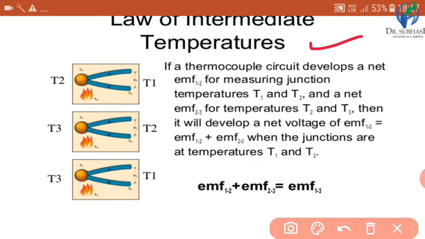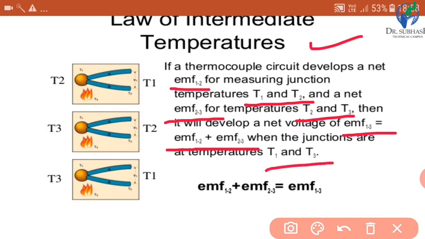If a thermocouple circuit develops a net EMF E12 for measuring junction temperatures T1 and T2, and a net EMF E23 for temperatures T2 and T3, then it will develop a net EMF E13 equal to E12 plus E23 when the junctions are at temperatures T1 and T3.